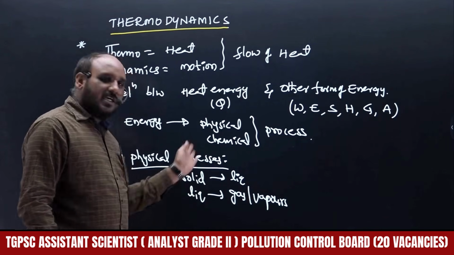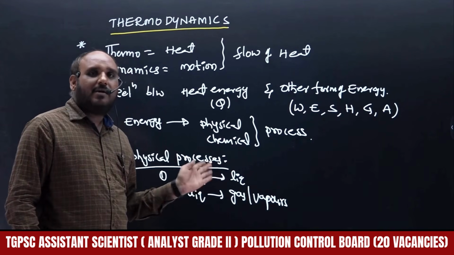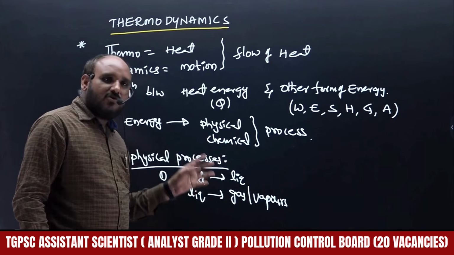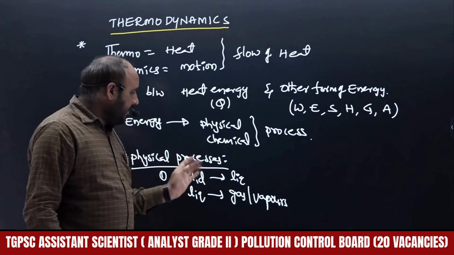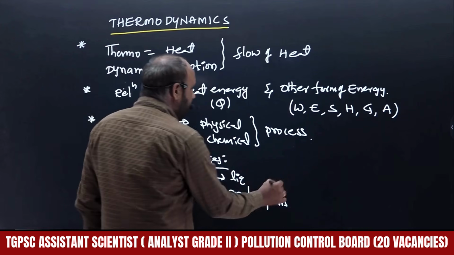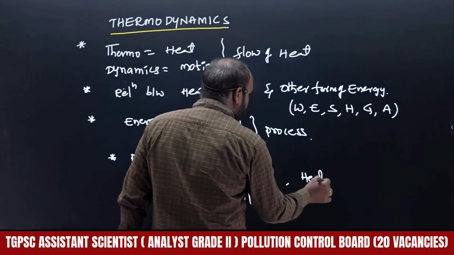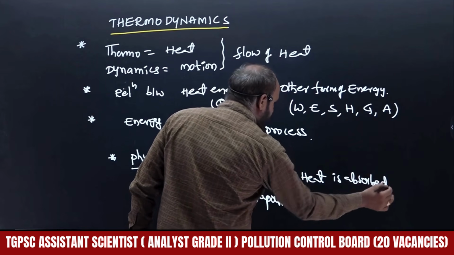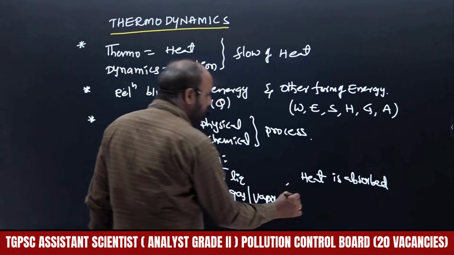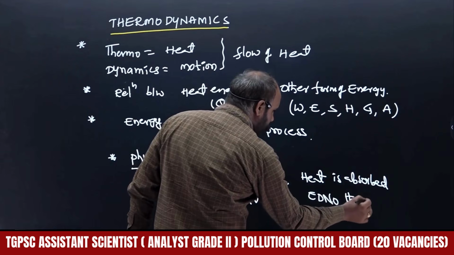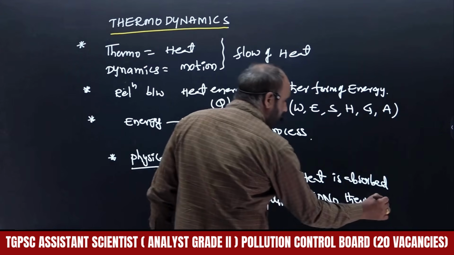When solid is converted to liquid, by providing heat, the left side, solid, will be absorbing some amount of heat energy, then that will be converted to the right side. Heat is absorbed in this case. When heat is absorbed, such a process we may call an endothermic process.